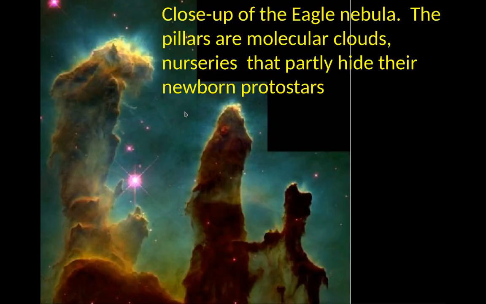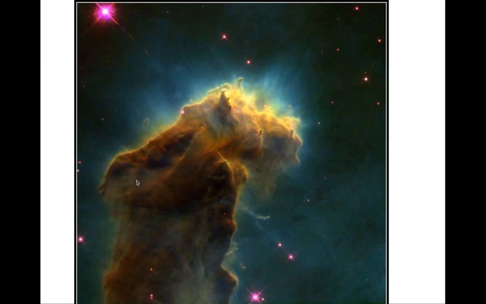This is the Eagle Nebula. These pillars are molecular clouds, and within these pillars are the nurseries that hide newborn protostars. So you see some streaming light that comes out of this thing. There are stars behind them. In some cases, the stars have heated up enough gas and dust around them to emerge out of their cocoon, and we see young protostars that are being born. So you see the light being emitted from the system, right?